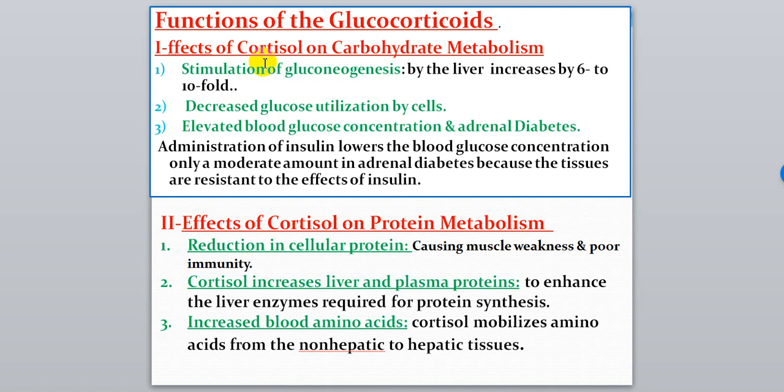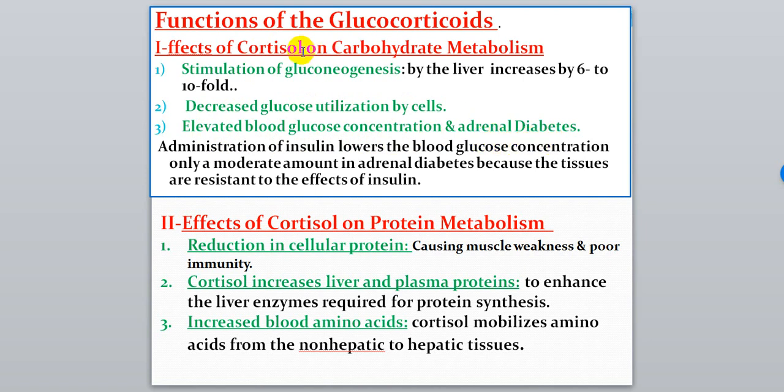the effect of cortisol on carbohydrate metabolism. Cortisol causes stimulation of gluconeogenesis. Gluconeogenesis means building of glucose by the liver. It can increase 6 to 10-fold under the effect of cortisol. It decreases glucose utilization by cells and elevates blood glucose concentration, and adrenal diabetes occurs.